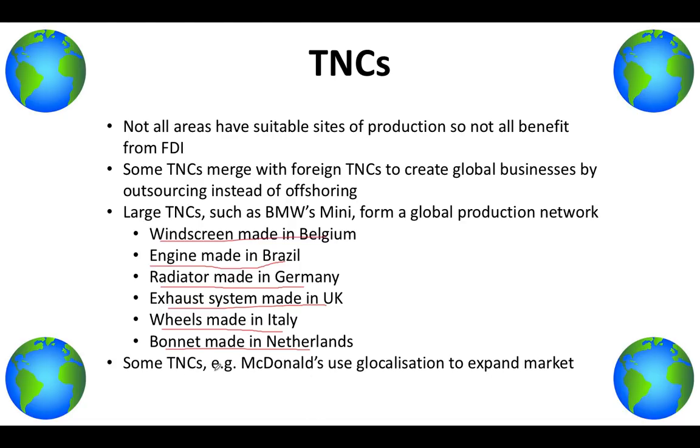And some TNCs, such as McDonald's, use globalization to expand the market. So globalization is adjusting your products to meet the needs and demands of another country. So McDonald's here in the UK, we've got a Mac chicken sandwich, we have a Big Mac, cheeseburgers, quarter pounders.